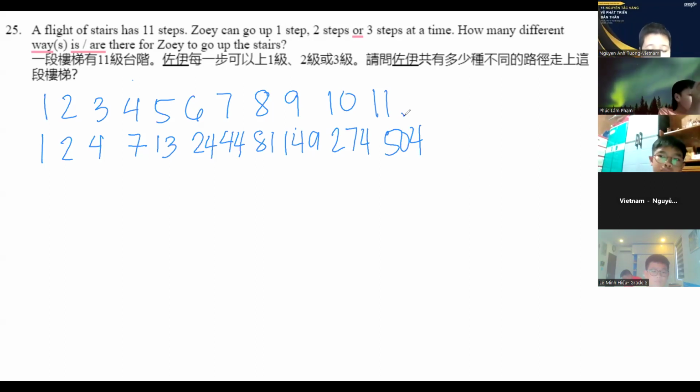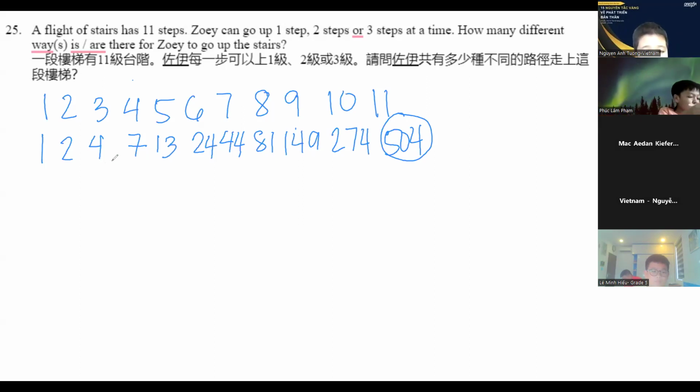Okay, very good. So the answer should be 504. Let me go over it again very quickly. To get the answer for the fourth step, we just have to add 1, 2, and 4 to get 7. To get 13, 2 plus 4 plus 7. So we just have to add the 3 preceding steps before the step we are trying to solve for.